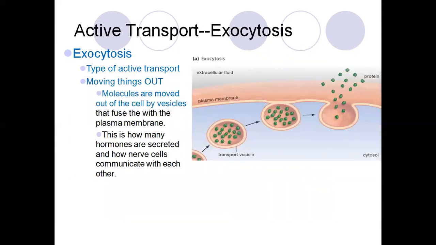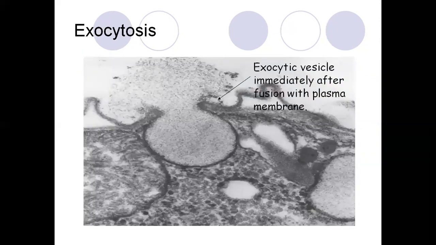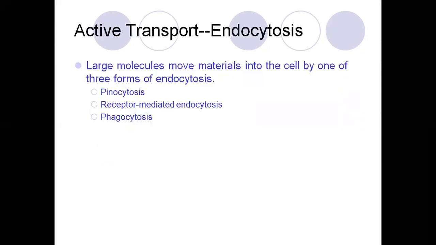So the active transport, that is exocytosis. Exocytosis is a type of active transport moving material out. Molecules are moved out of the cell by vesicles that fuse with the plasma membrane. This is how many hormones are secreted and how nerve cells communicate with each other. So exocytosis vesicles immediately after fusion with the plasma membrane.